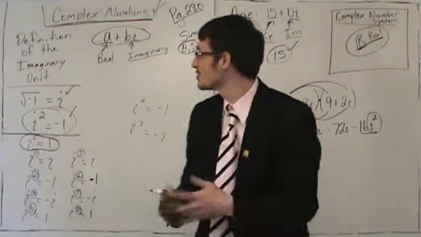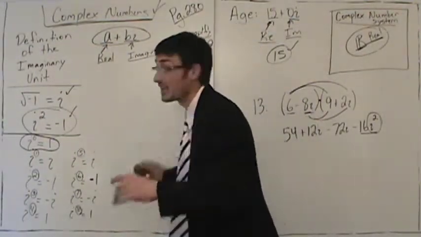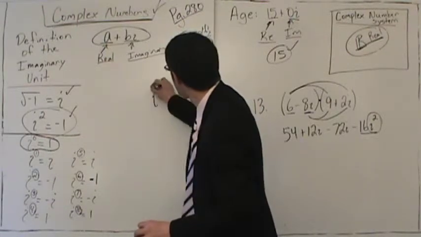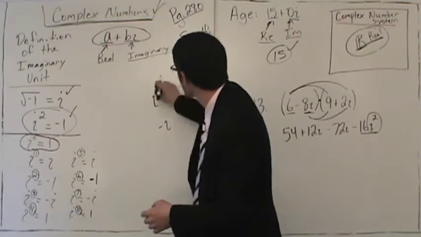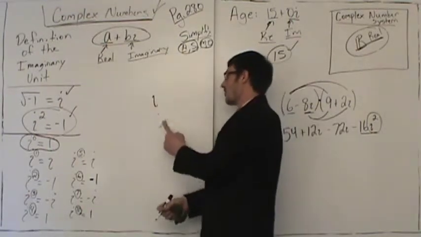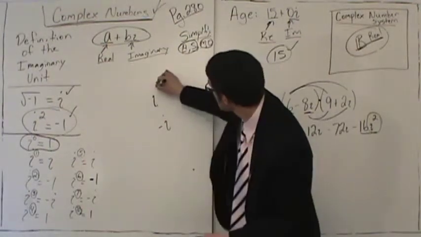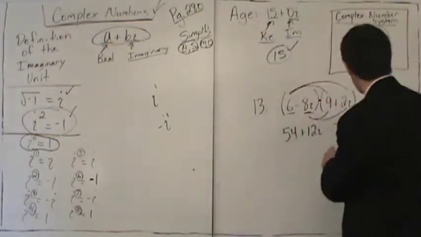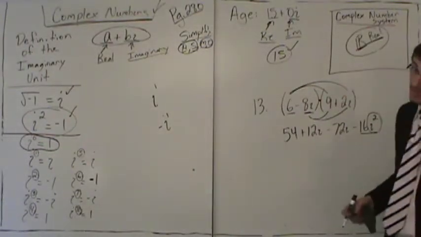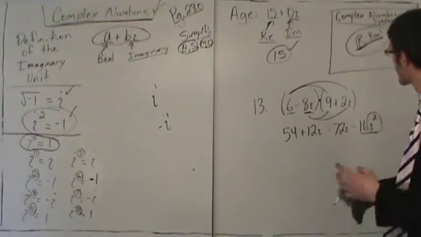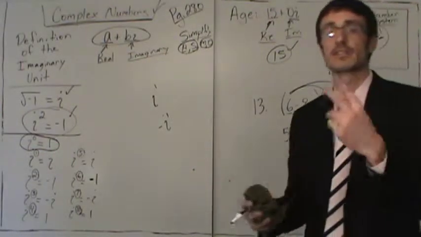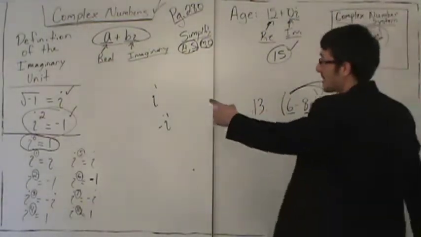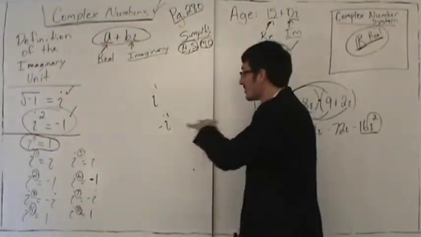The only thing you should have on your paper in any final answer is either i to the 1st power or negative i. You can only have an exponent of 1. So if you see i squared, exponent of 2, or you see i cubed, an exponent of 3, you always have to convert this. So never leave in your final answer an exponent of more than 1. Either positive i or negative i is the only thing you can have in your answer.